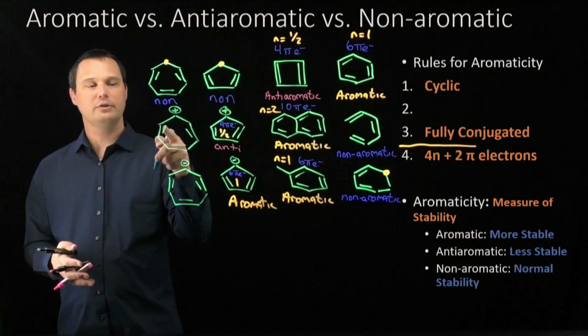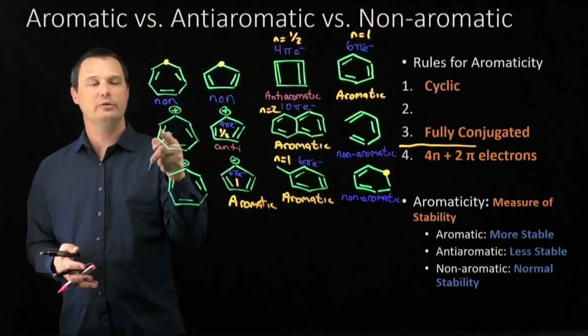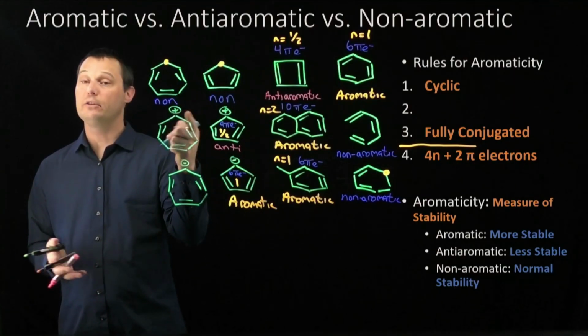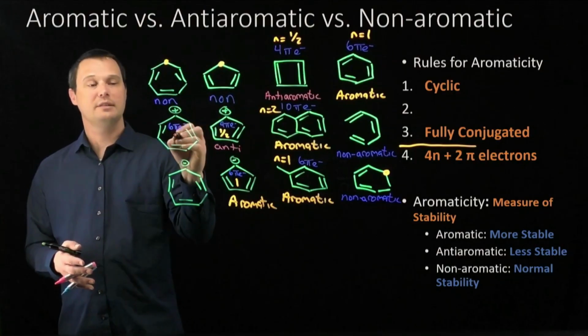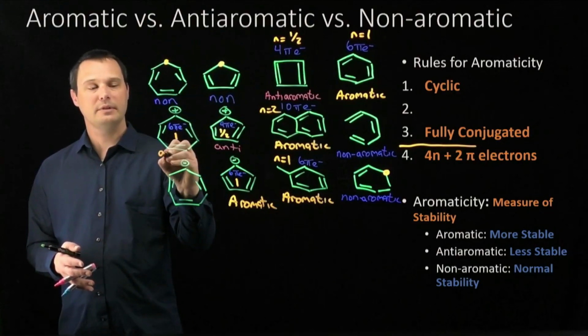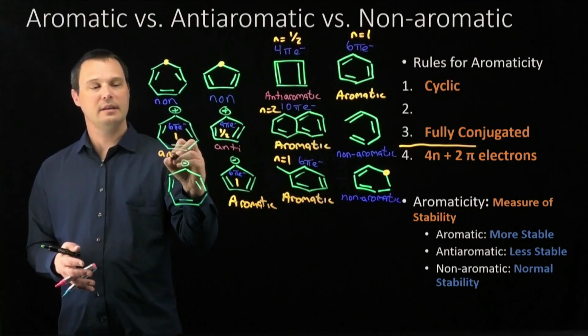For the cycloheptatrienyl cation, each pi bond contributes 2 pi electrons, and the carbocation contributes 0, so there are 6 total pi electrons in this molecule. We've seen 6 electrons several times. When we solve for n, we get 1, so cycloheptatrienyl cation, yes, is aromatic.